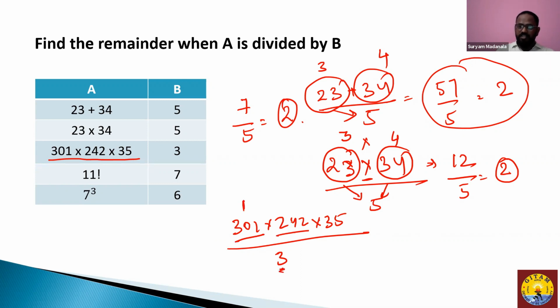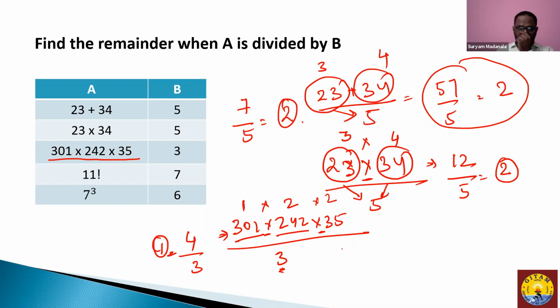242 divided by 3: 3 80s are 240. You get remainder as 2. Now 35 divided by 3: 3 11s are 33, and then again remainder as 2. Since the operator used here is multiplication, you multiply all these, you get 4. 4 then divided by 3, you get remainder as 1. So this is an easier job for us.